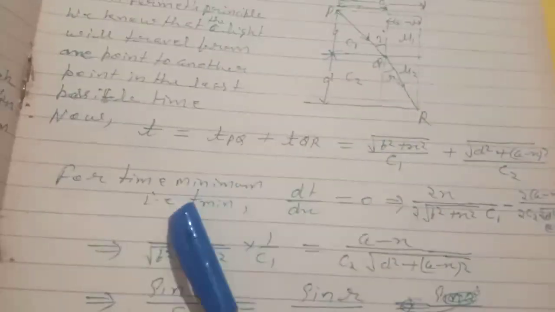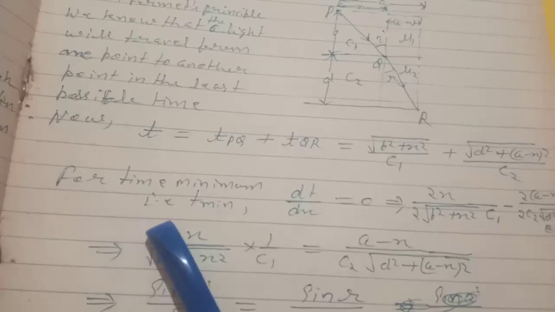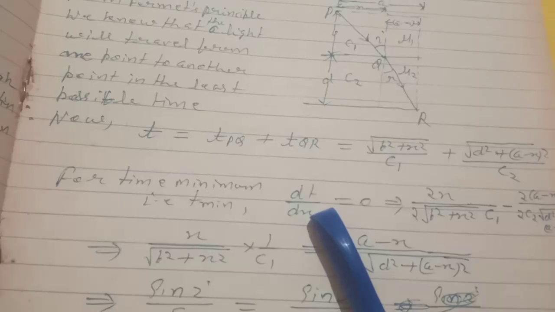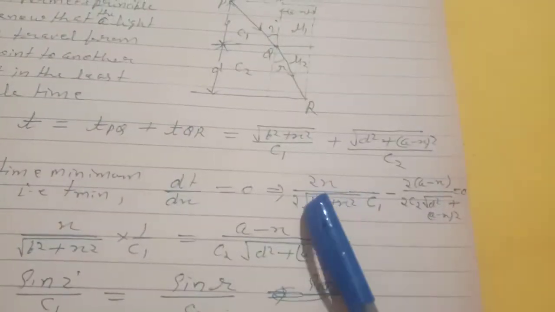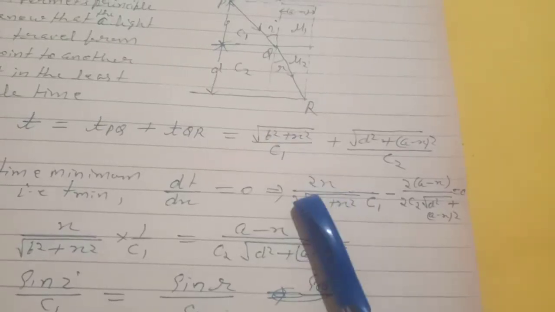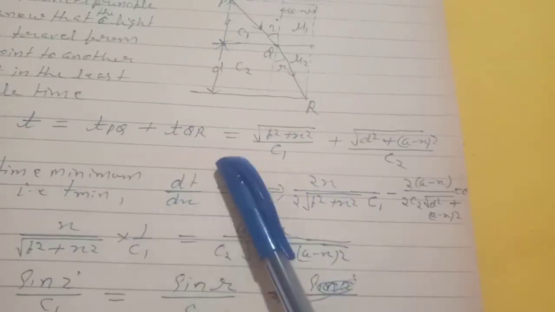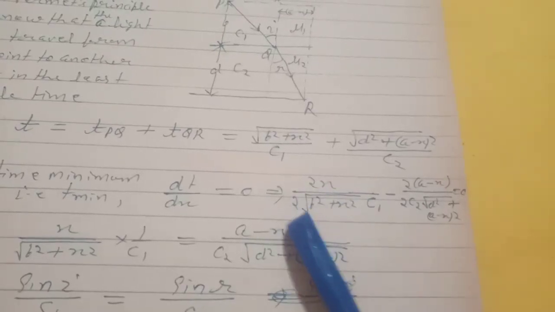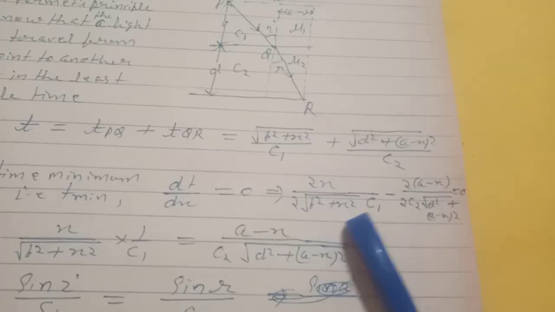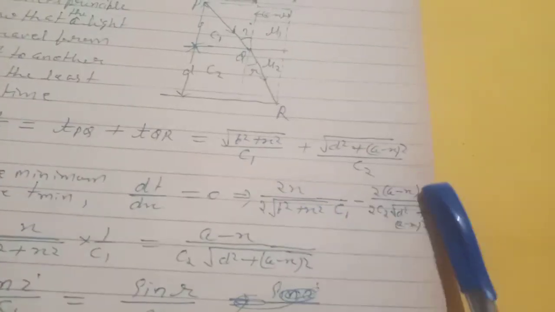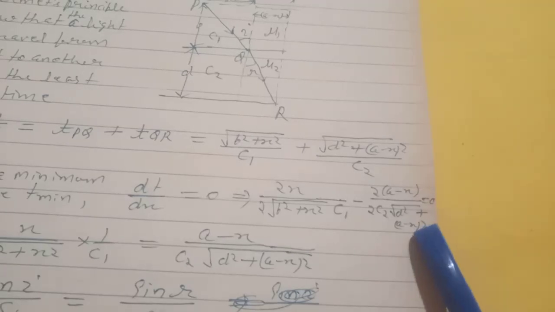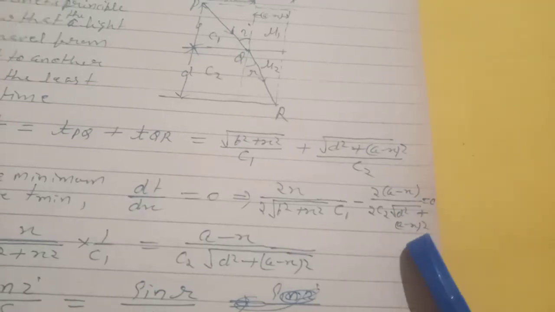Now from Fermat's principle, for time to be minimum, dT by dx should be 0. Differentiating with respect to x, the value comes out to be 2x divided by 2 under root b square plus x square into c1, minus 2 into a minus x divided by 2 into c2 under root d square plus a minus x whole square, equals 0.